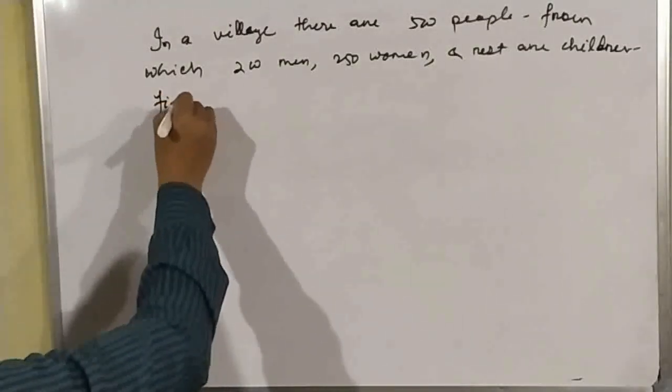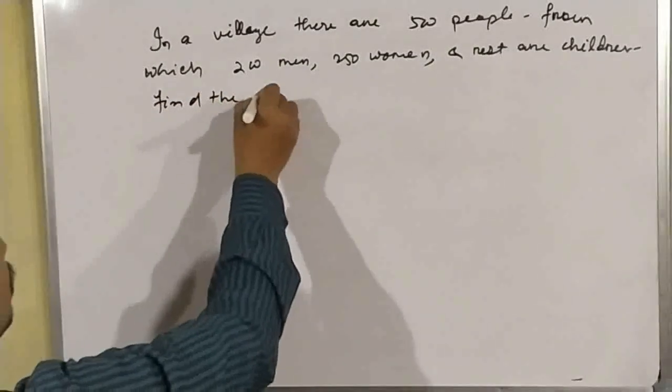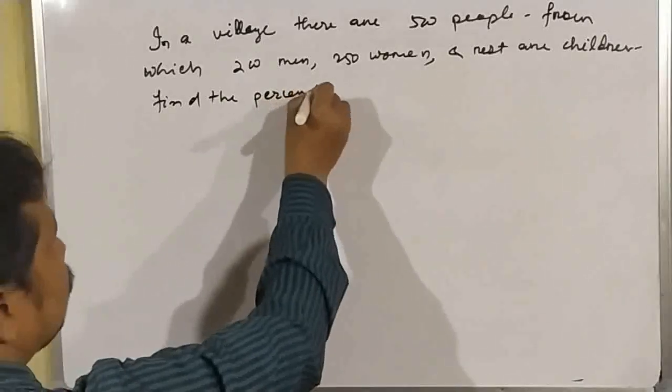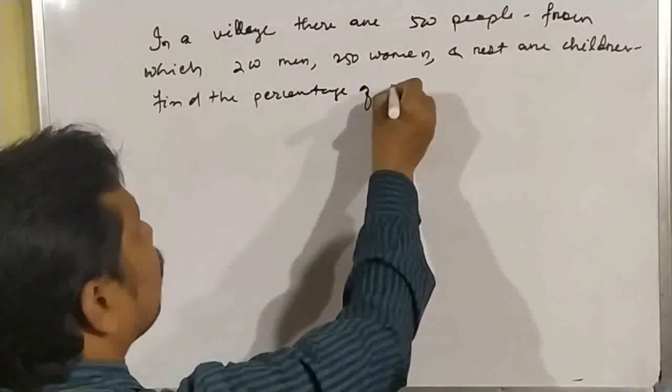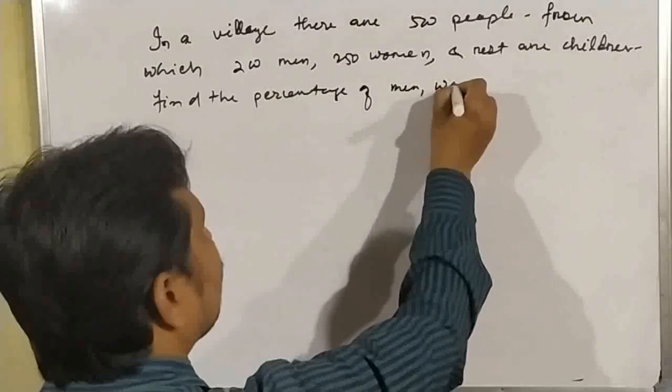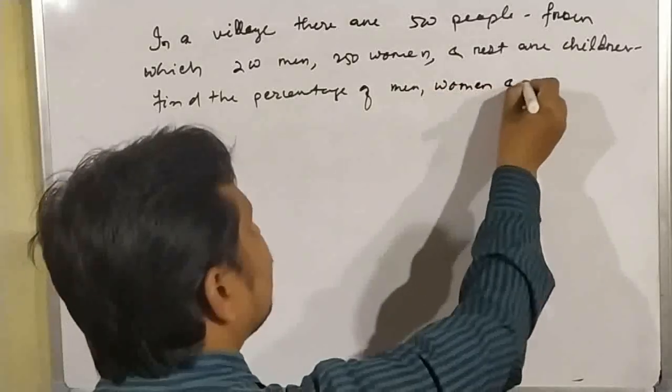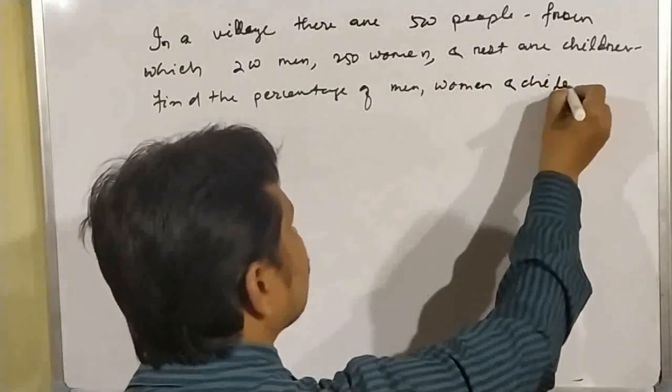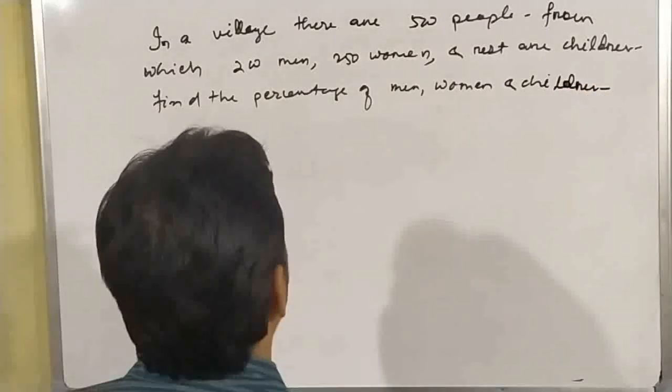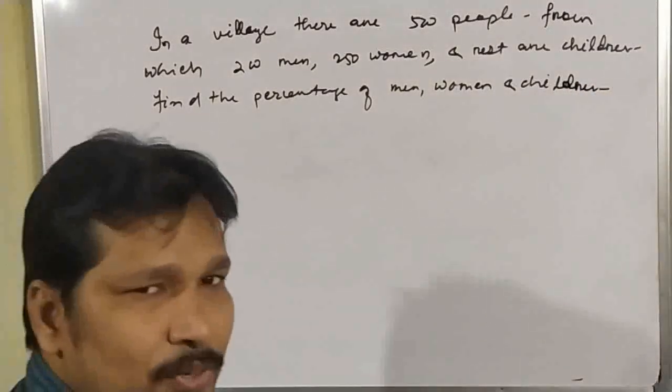Then find the percentage of men, women and children.